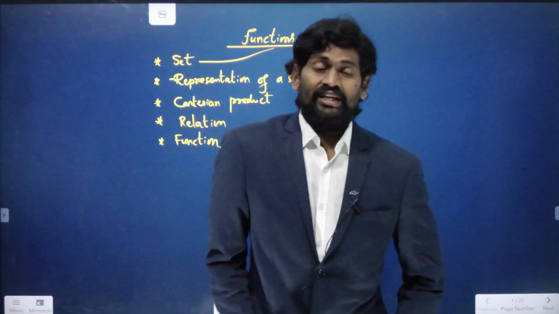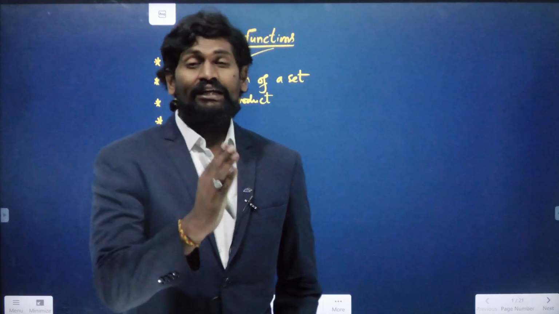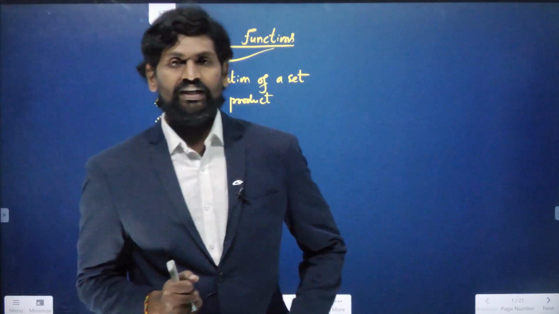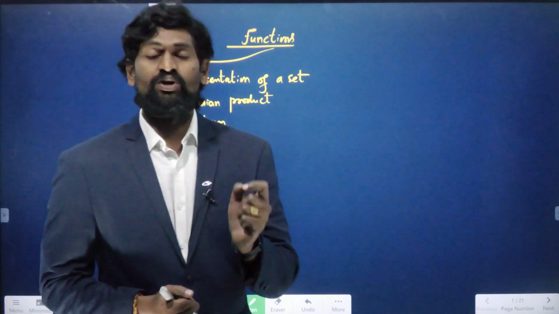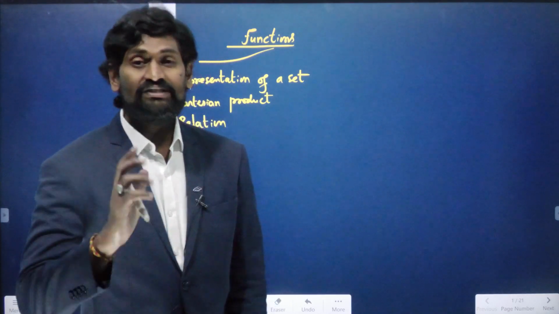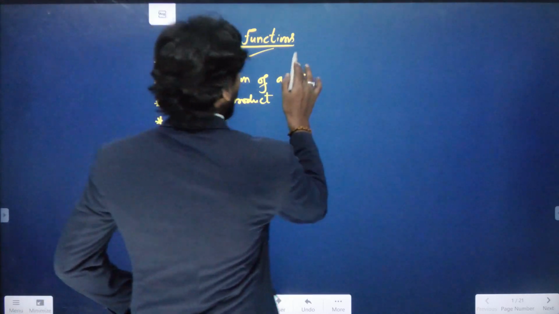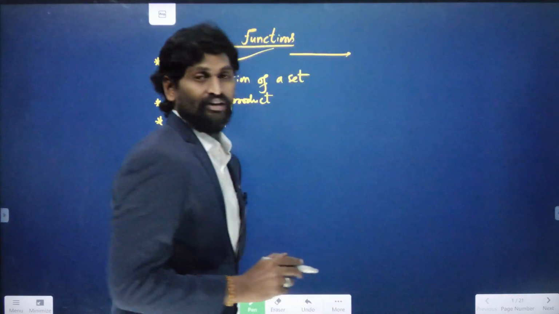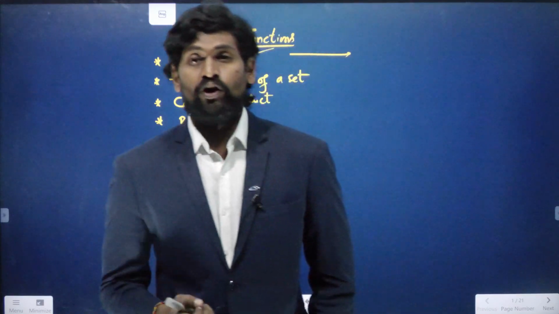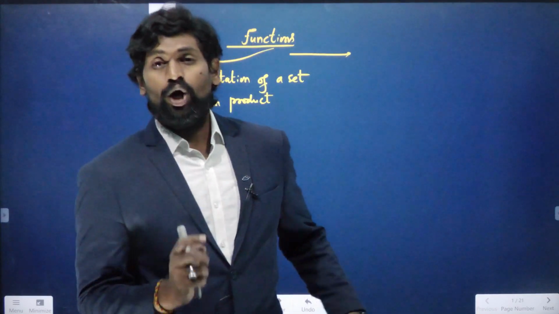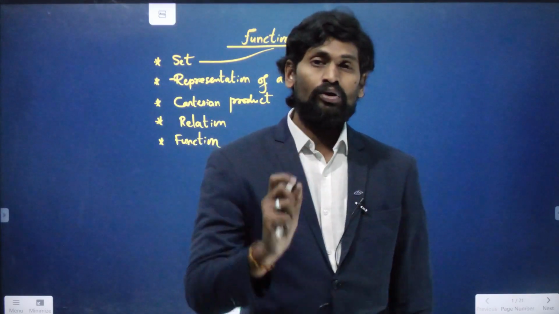Let us discuss a set. A set is nothing but a collection of well-defined objects. What is well-defined? Well-defined means if you write some objects or elements in a set, all the elements should follow some rule.